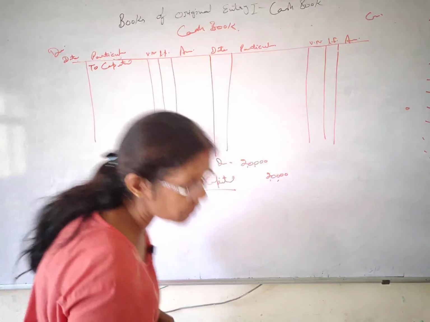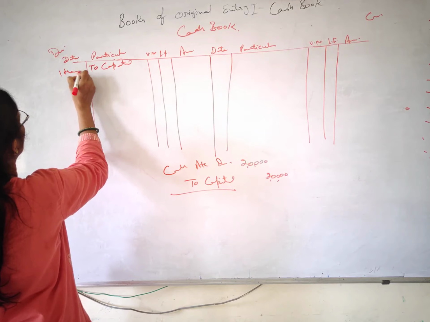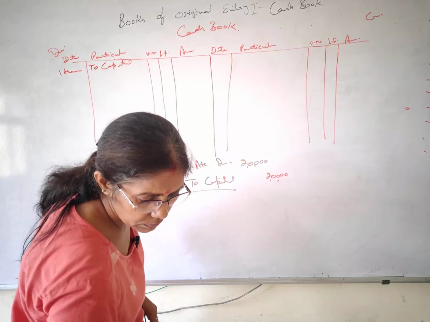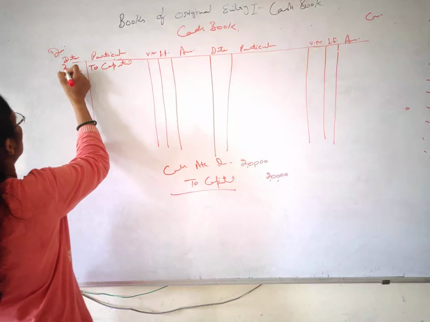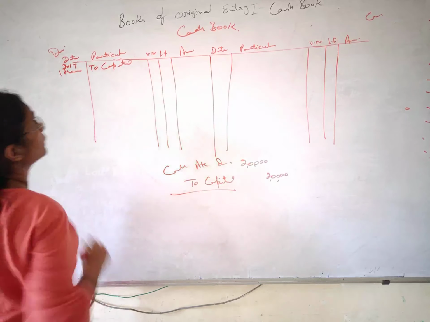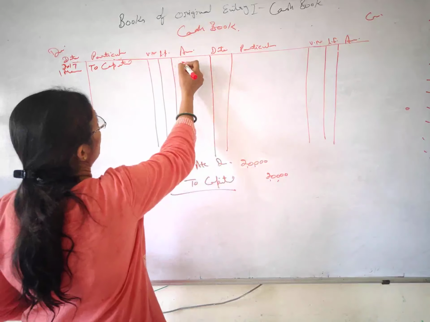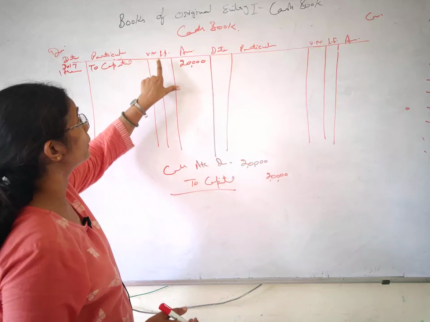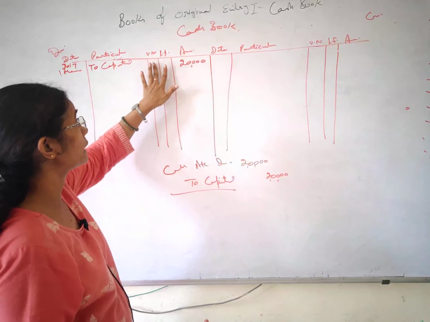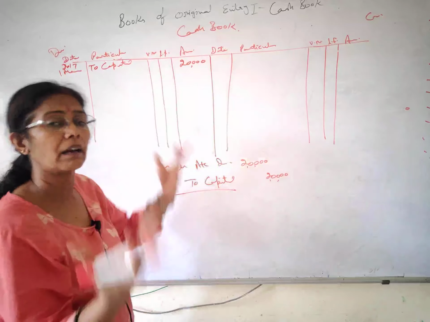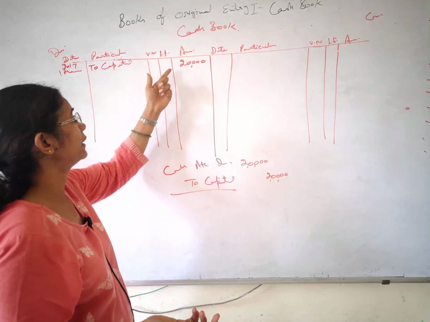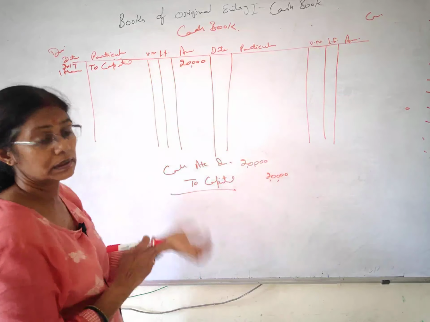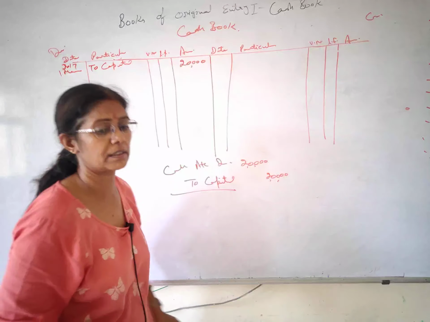And the date is mentioned 1st March 2017, it hardly matters whatever the year is, okay? And the amount is 20,000, so I will write 20,000 here, fine? Now in this question we don't have the voucher number and LF, no problem, we will not enter. But in real life we will have the vouchers, so we enter. But in the format you have to prepare these columns, otherwise you will lose your marks, okay?